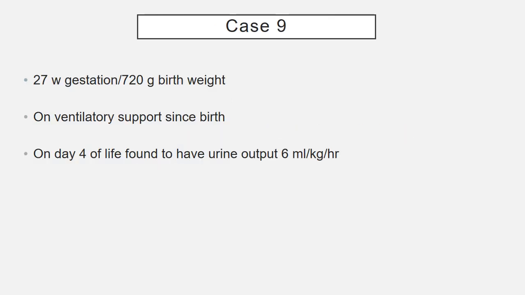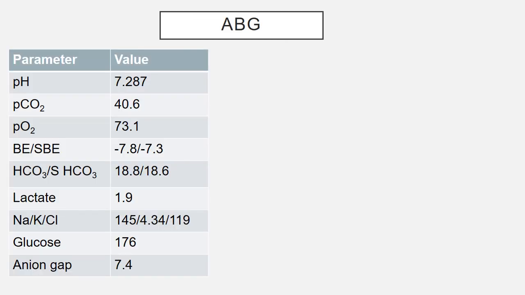Baby born at 27 weeks period of gestation with birth weight of 720 grams, on ventilatory support since birth, on day 4 of life, found to have urine output of more than 6 ml per kg per hour. The ABG done on this baby shows metabolic acidosis with normal anion gap, a common scenario that we usually see in extreme preterm neonates. The differentials in this case would be renal immaturity, and sepsis always needs to be kept as a close differential.